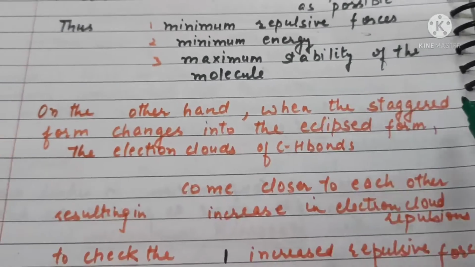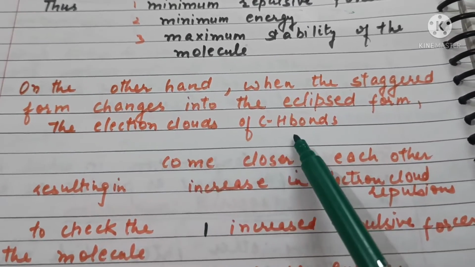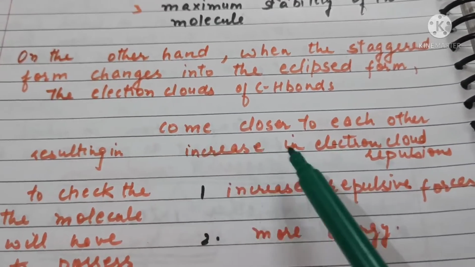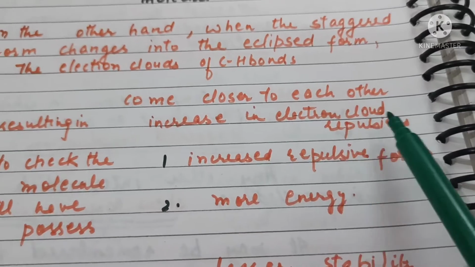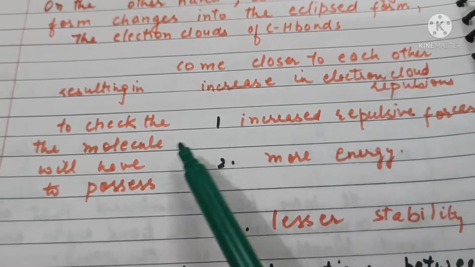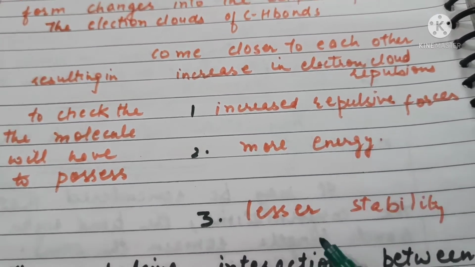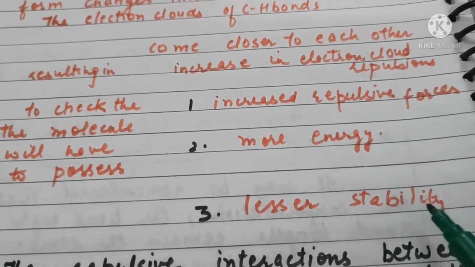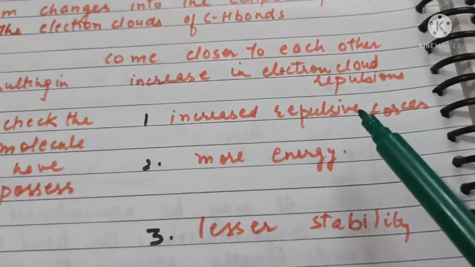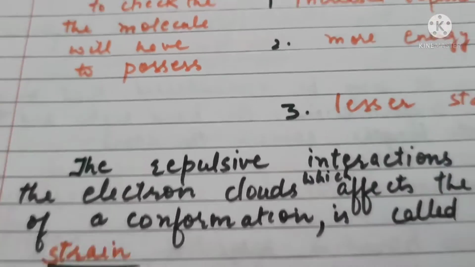On the other hand, when the staggered form changes into the eclipsed form, the electron clouds of the carbon-hydrogen bonds come closer to each other, resulting in increase in the electron cloud repulsions. To check the increased repulsive forces, the molecule will have to possess more energy, and because of it, it will have lesser stability. So the eclipsed conformation has increased repulsive forces, more energy, and hence lesser stability.